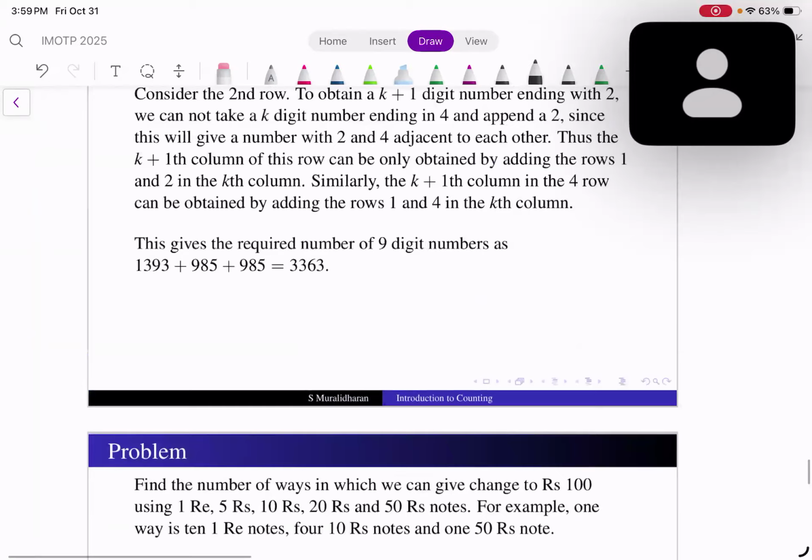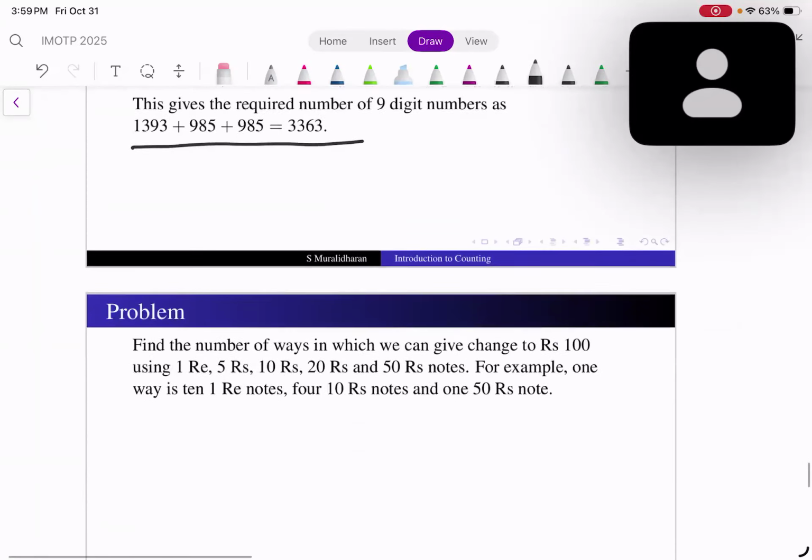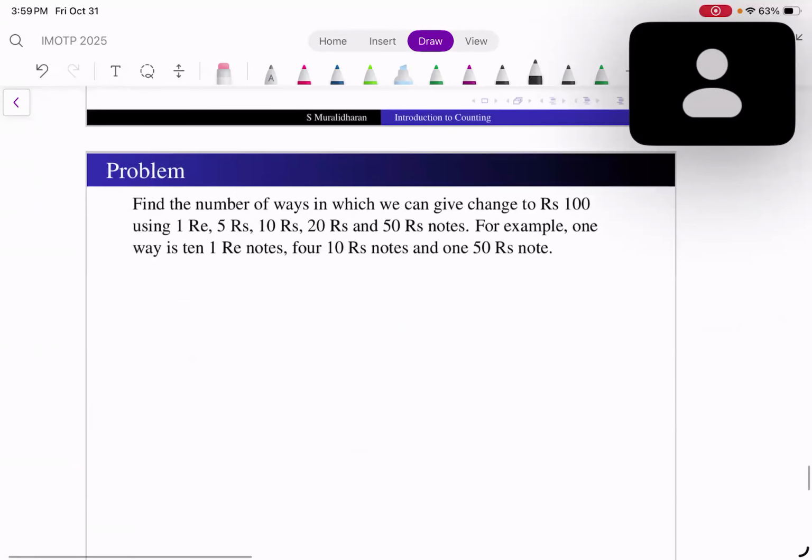Total number is, of course, 3363. Let's look at one nice problem. How many ways can I give change for 100 rupees in 1 rupee, 5 rupee, 10 rupee, 20 rupee, 50 rupee notes?